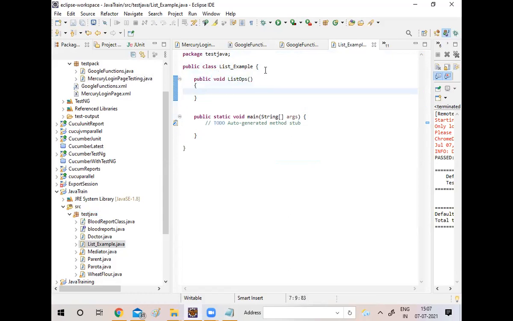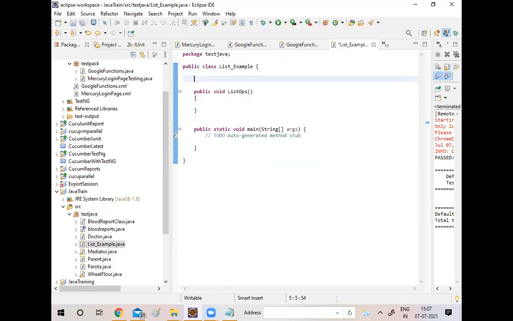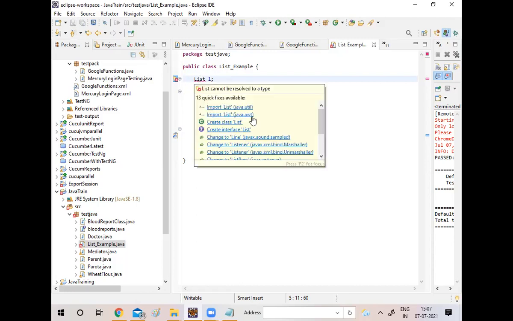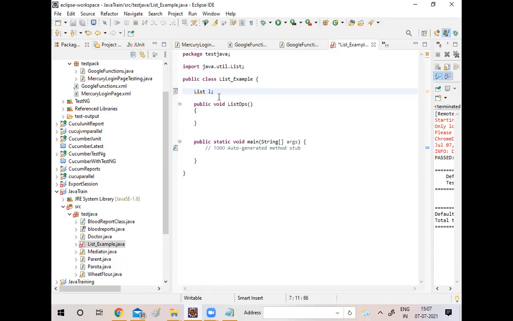I'm going to create a List l is equal to something. If you see this, you'll be getting an error. You have to resolve it. Hover the mouse and try to get it. Don't take AWT, take the util one.